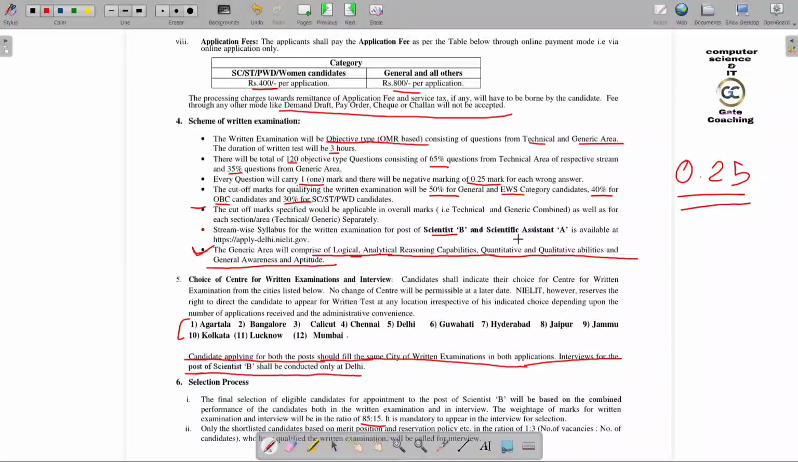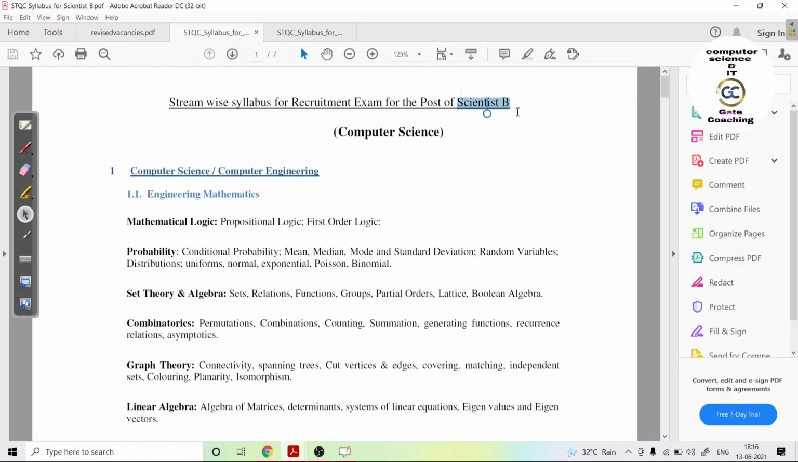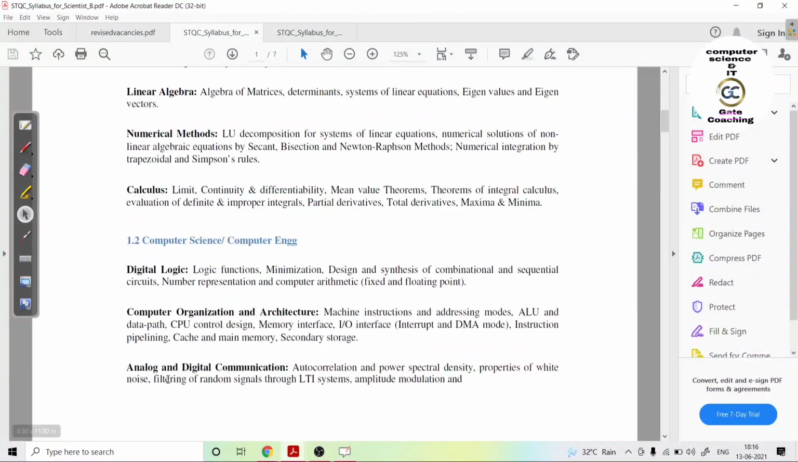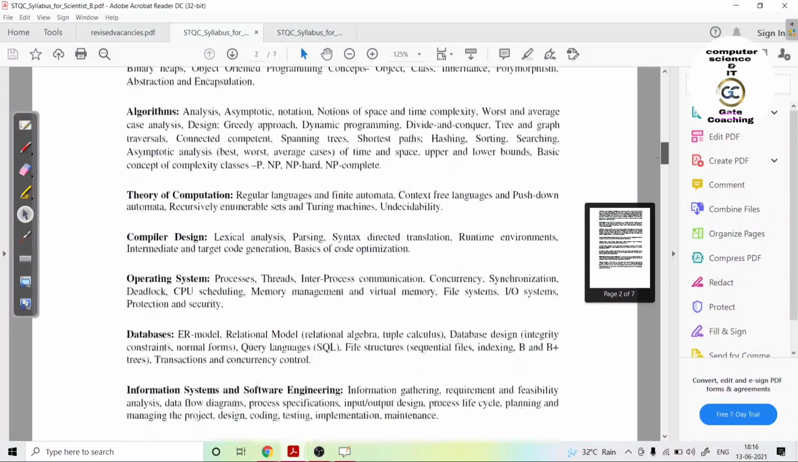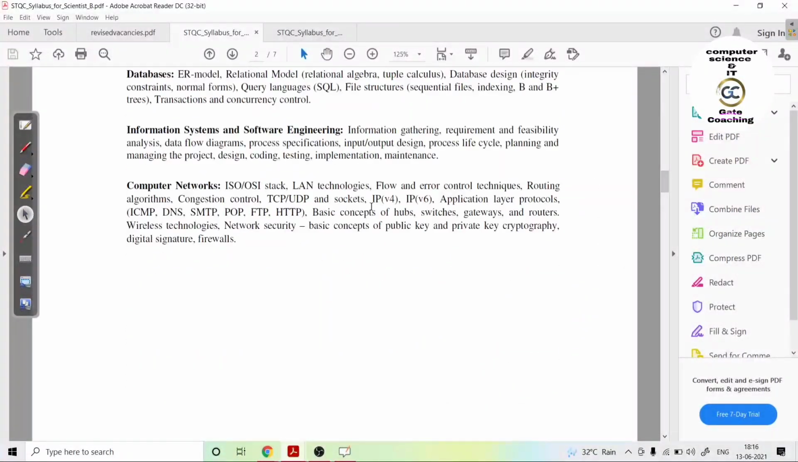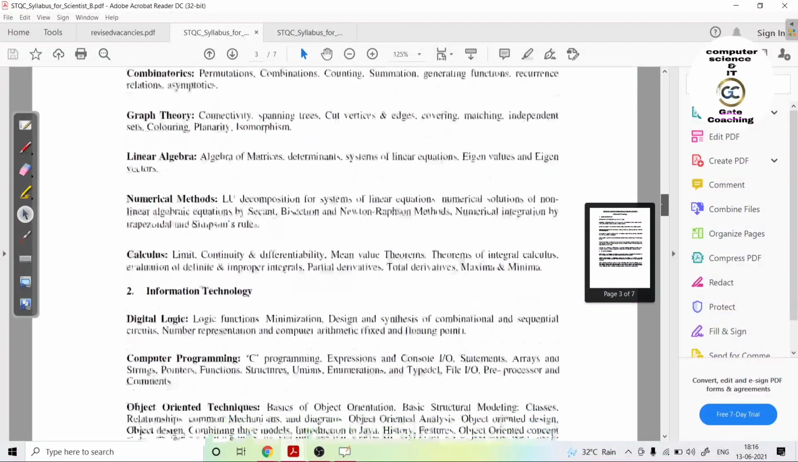And the syllabus for scientist B and scientist A is available here, and I will show you now. This is the syllabus for scientist B. You can see computer science, and it is almost the same as the GATE syllabus: digital, computer organization, analog, operating system, compiler. Some will differ. For all streams it is mentioned that for CS the syllabus is different, and for IT, information technology, the syllabus is different. For other streams also the syllabus will be different.